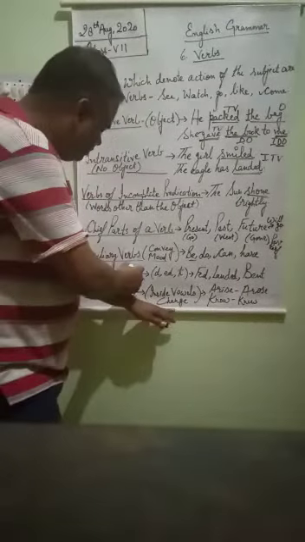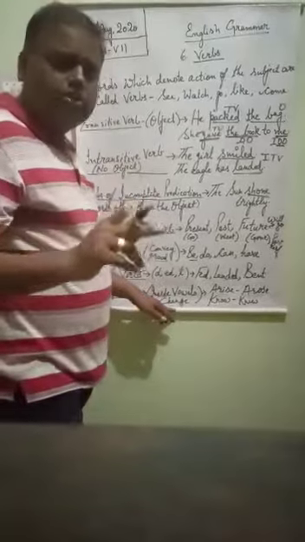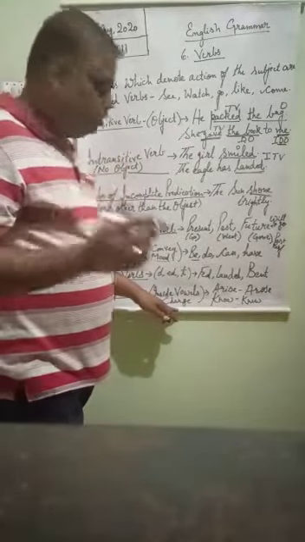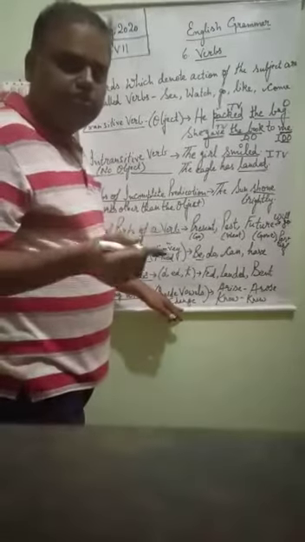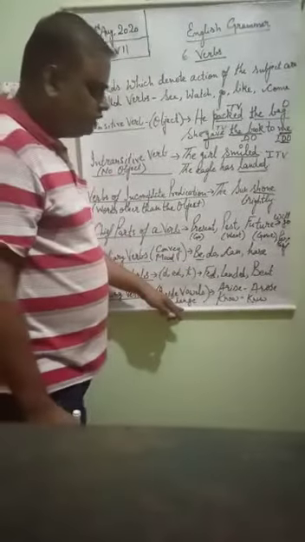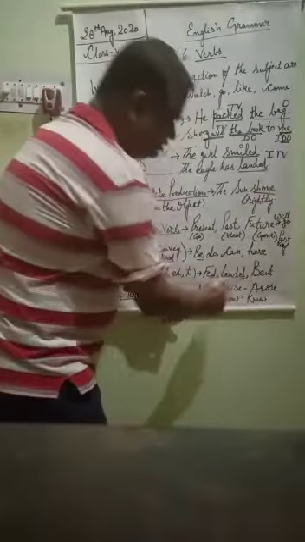Now here, weak verbs and strong verbs. What are weak verbs? Those verbs whose forms can be changed, but in the changed form only d, ed and t are added. Suppose that if I say feed, the past tense of feed will be fed, only d is added. If I say land, the past tense of land will be landed, only ed is added.